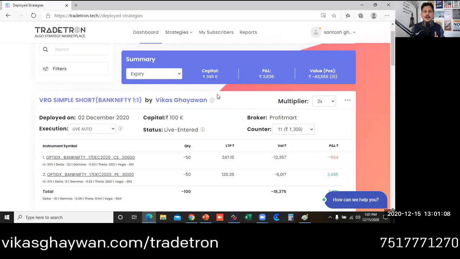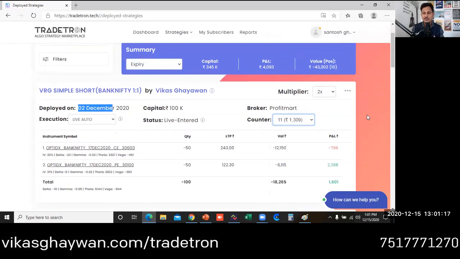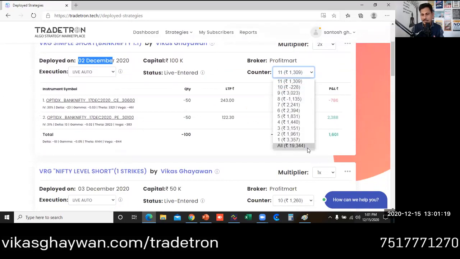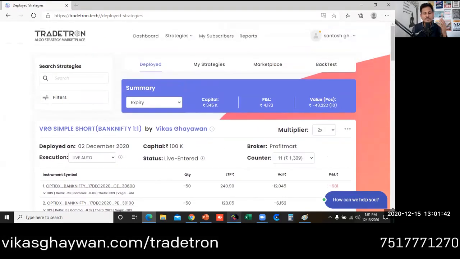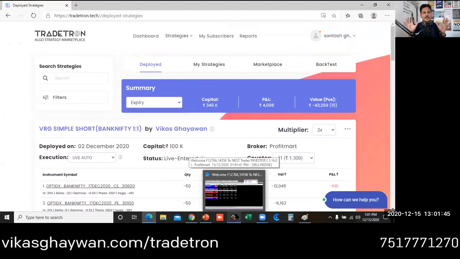This is also a real account, and this trader has invested around 3 lakh rupees, right? He has been deploying this strategy from 2nd December, and you can check the profit he booked here, 19,000 rupees. In 11 trades, he has only two trades in loss, 200 rupees and 1100, only 1300 rupees loss, and 1900 rupees profit, right? So you can see the potential of this strategy. You can subscribe to this strategy and trade accordingly, right?